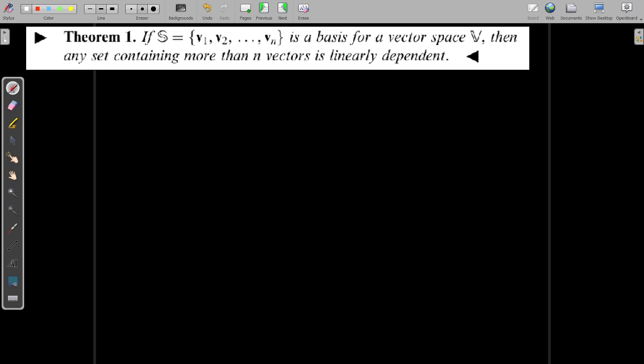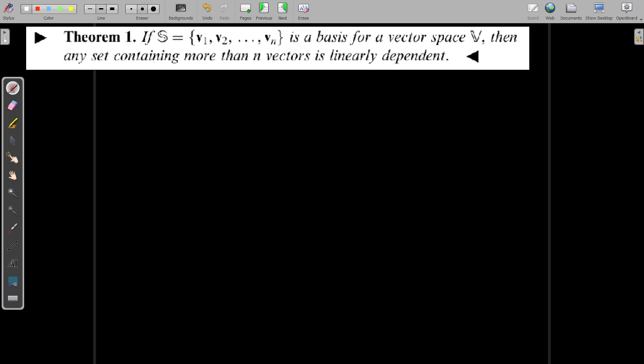Now we can discuss theorem 1. If S, the set of vectors v1, v2, ..., vn, is a basis for a vector space V, then any set containing more than n vectors is linearly dependent. That means if you are given a basis first, which contains n vectors, then any set of more than n vectors is always linearly dependent.